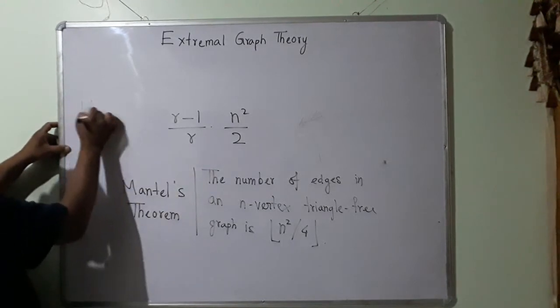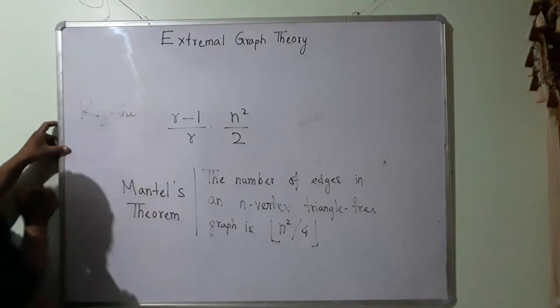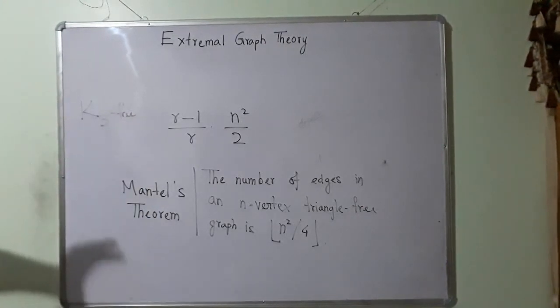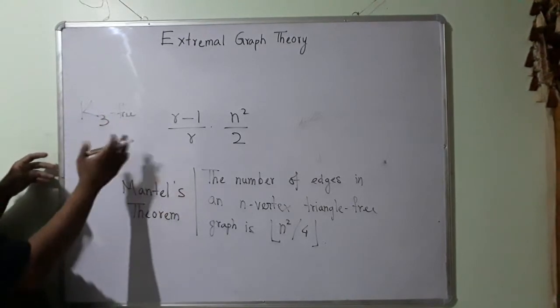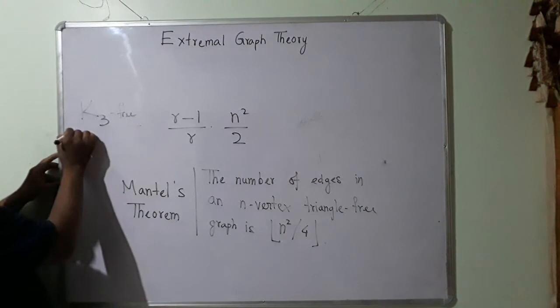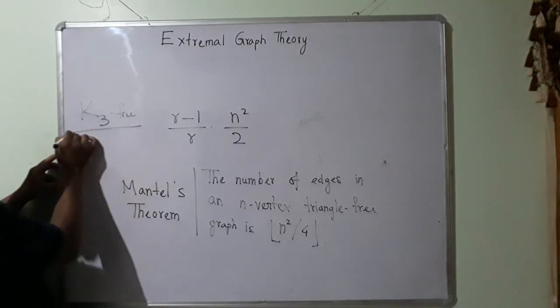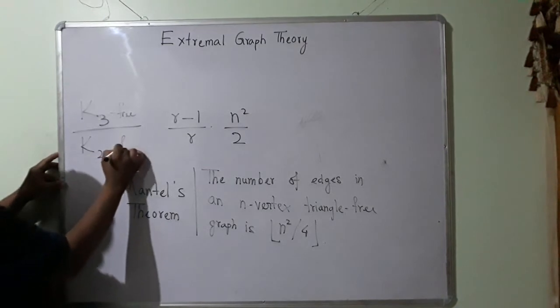I am trying to find the maximum number of edges in a K3 free graph. K3 free means K 2 plus 1 free.